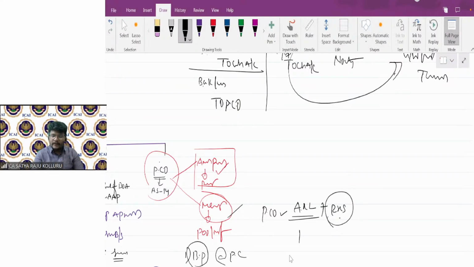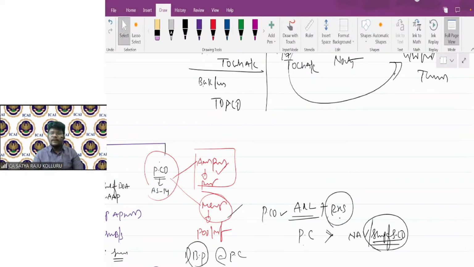That's why at the time of comparison of PC with NAV, it can directly compare PC with the share capital of the selling company, because there is no difference between share capital and NAV in case of the merger method. So if PC is greater than the share capital of the selling company, here goodwill we should not represent, because in the pooling of interest method we are treating the other company as my sister concern, just an extension to me. So I can treat it as a revenue profit situation or revenue loss situation.